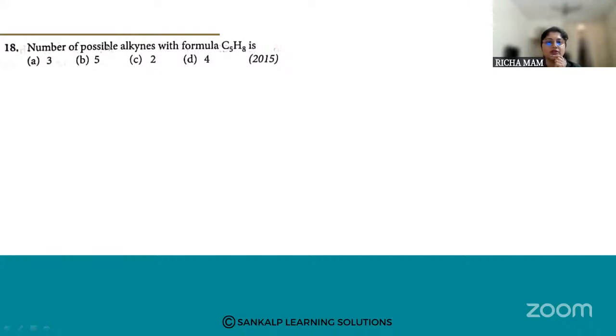Okay. So this is the first question. Number of possible alkynes with formula C5H8 is. This question was asked in 2015. So what is the number of possible alkynes with the formula C5H8? What is an alkyne? How are we going to explain this? Alkynes means an unsaturated compound with a triple bond, right?